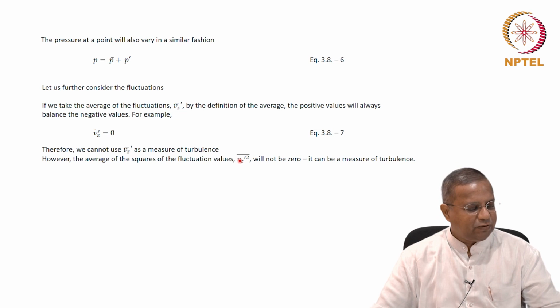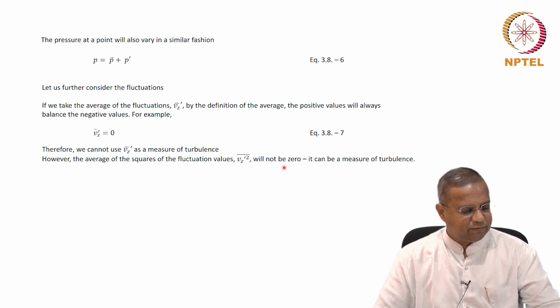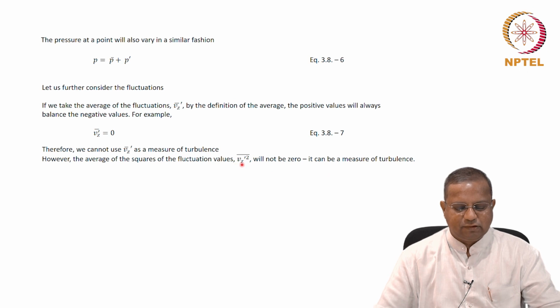That way we avoid the difficulty of the positive terms cancelling out the negative terms, and we will have a measure that we can work with, and what better measure than the fluctuation in velocity itself. So this or a modification of this can be used as a measure of turbulence.